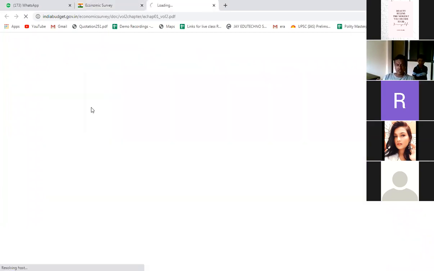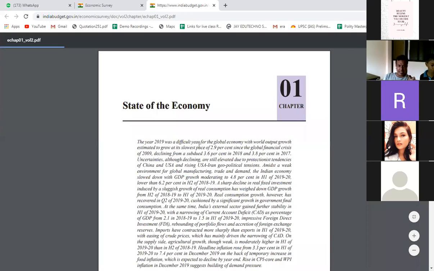So I'm downloading this now. Can you all see the screen? Downloaded screen. If you have any doubts, you can ask me. Whatever I have discussed till now about the economic survey, any doubts?